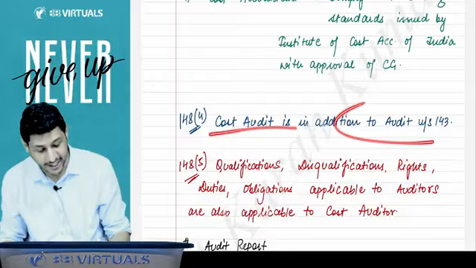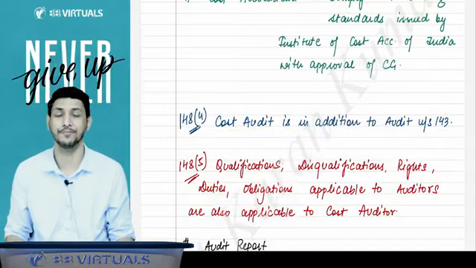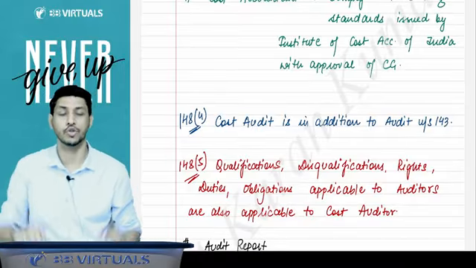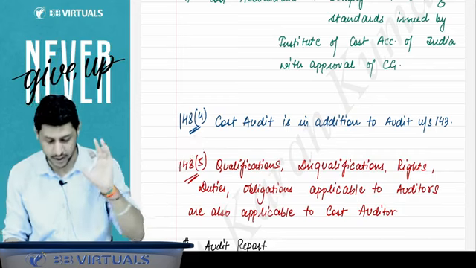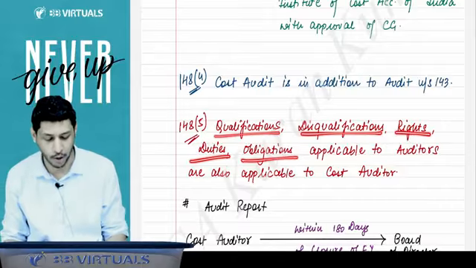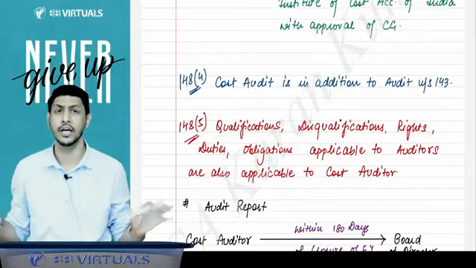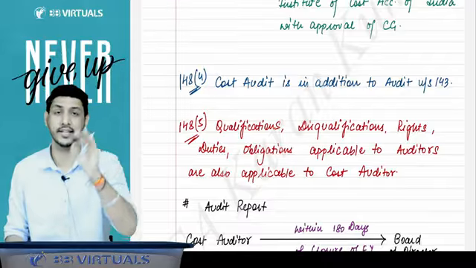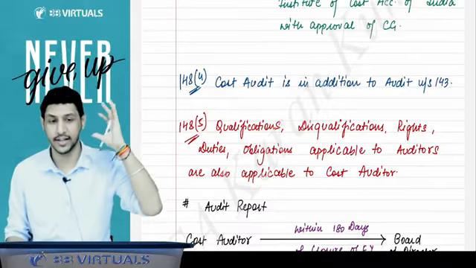And cost audit is in addition to the audit under section 143. It is not that because the stat audit is done, there is no need for a cost audit. No, it's not like that. And whatever the qualification, disqualification, right, duty, obligation, power, everything which was applicable to the stat auditor, the same, mutatis mutandis, is applied to the cost auditor as well.